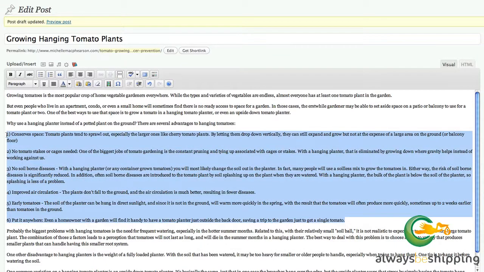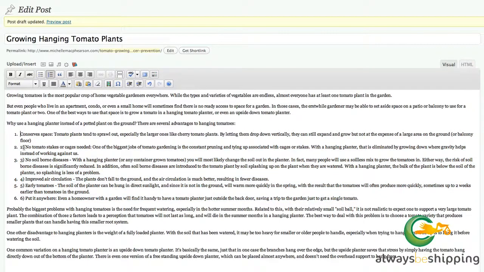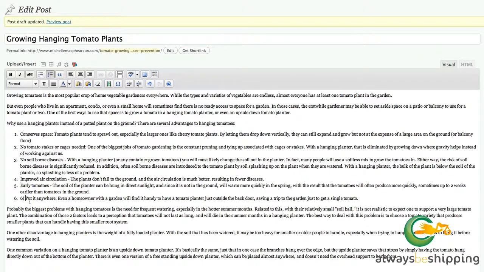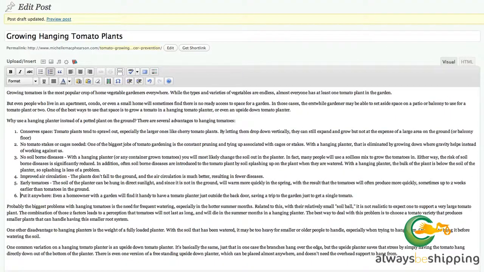And then I would also probably change the formatting here to use the indented numbers, just so that it formats nicer on the site, and then delete this stuff. And you want to do that so that your readers have as good an experience as they're reading this article as they do reading an article that you've created yourself.